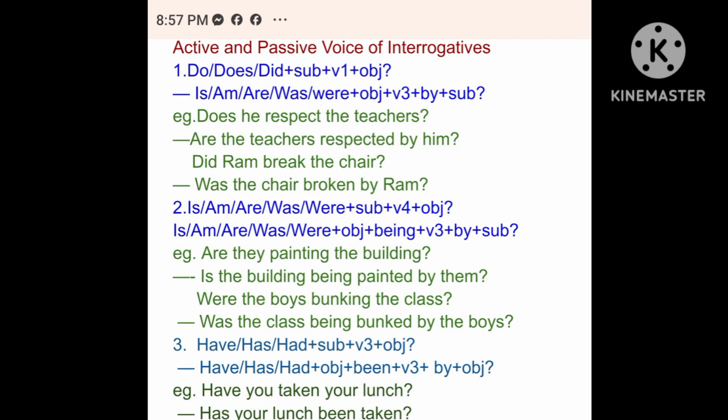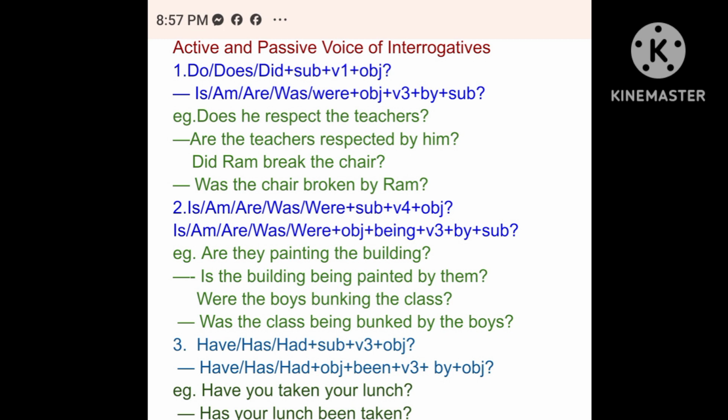Rule number 1. If the yes no question begins with do, does, or did, we begin the passive voice with is, am, are, was, were. Now let's see the active pattern and passive pattern first. The active pattern is do or does or did plus subject plus verb 1 plus object and question mark. And the passive pattern is is, am, are, was, were plus object plus verb 3 plus by plus subject and question mark. For example, does he respect the teachers?